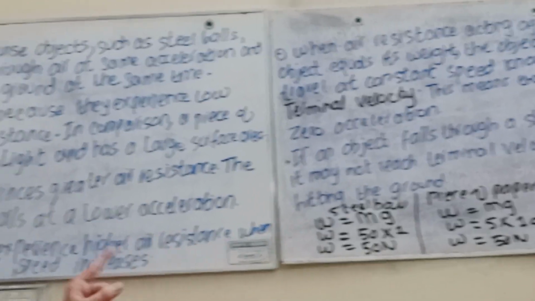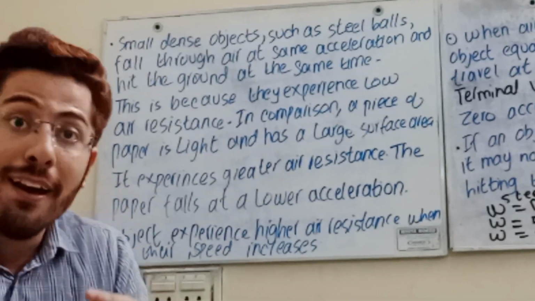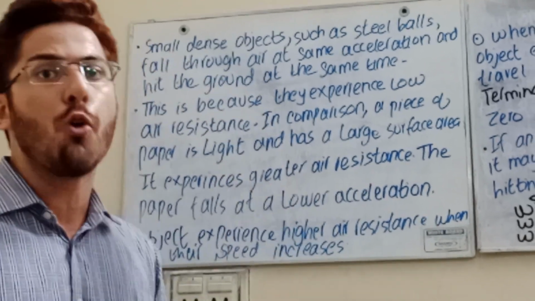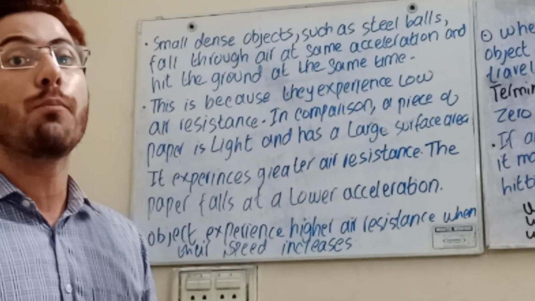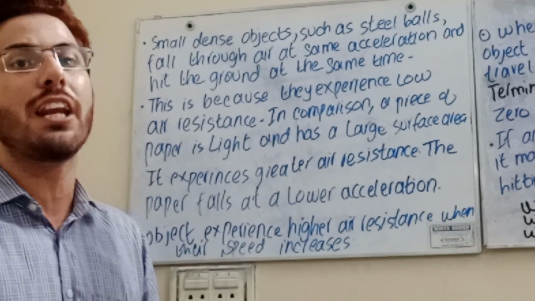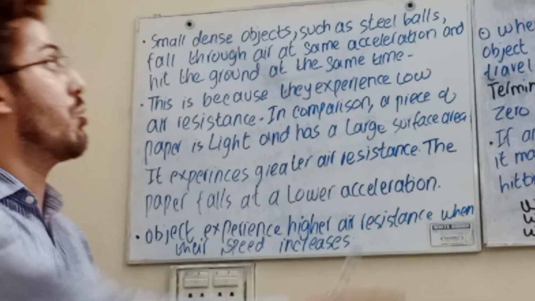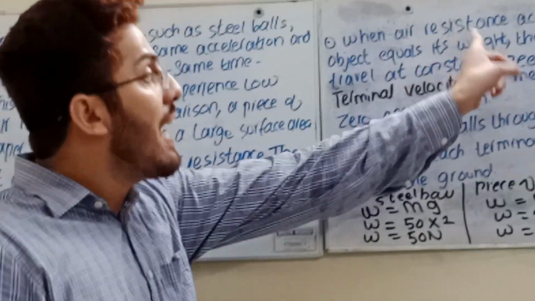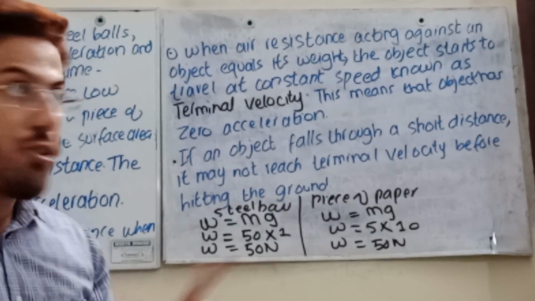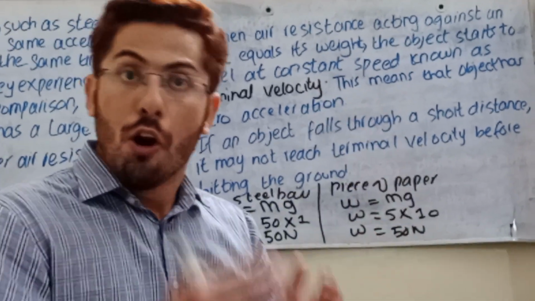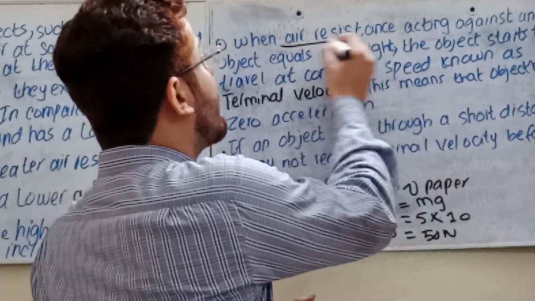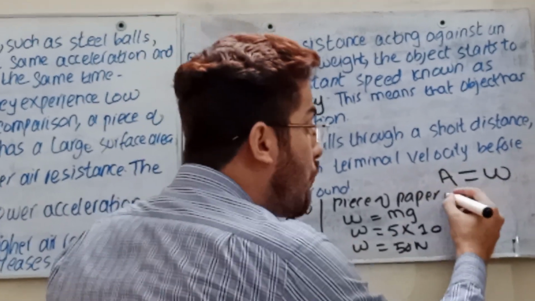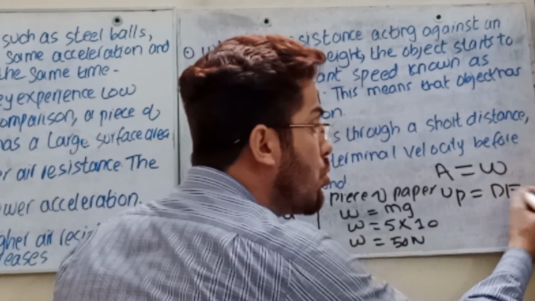Now student, objects experience higher air resistance when their speed increases. I told you, as the body moves downward, the air resistance is directly proportional to the velocity. As the velocity increases, air resistance is going to increase. So now you can understand conceptually. Now, when the air resistance acting against an object is equal to its weight, remember, air resistance is now equal to the weight. It means that the upward force is equal to the downward force.